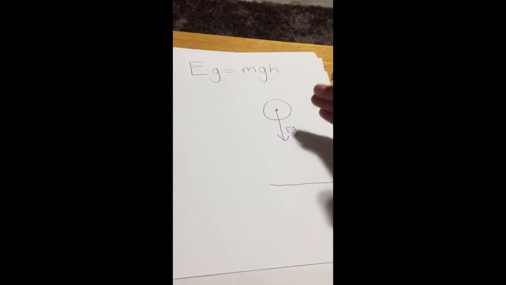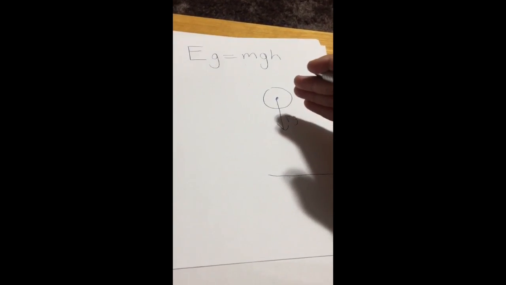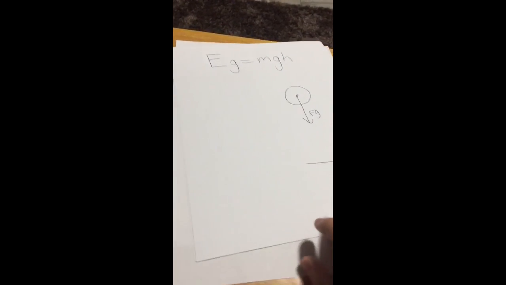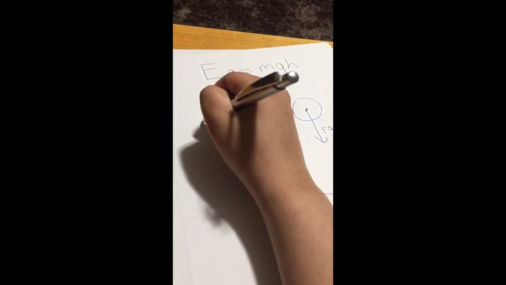If it was 2 joules, we know that the gravitational potential energy of the ball above this height would be 2 joules. Now, let's prove this.